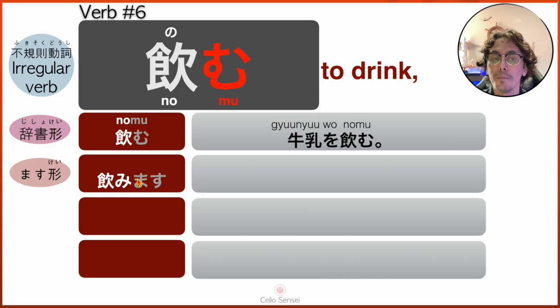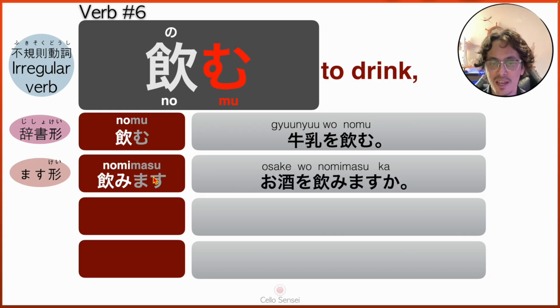Now, Masu form, we will change from mu to mi. So nomimasu, nomimasu, nomimasu. That is your Masu form. And the sentence we have here is osake o nomimasu ka? So ka means that we are asking a question. It's a question about drinking. So do you drink what? Osake.